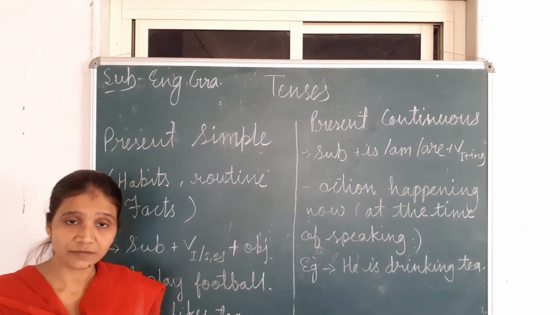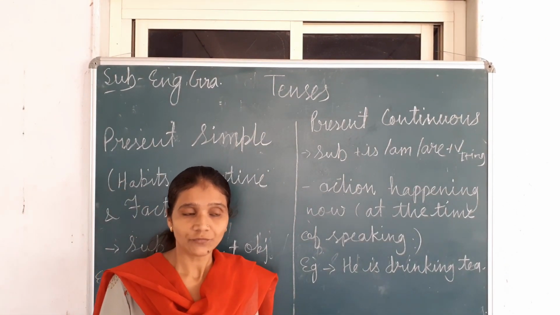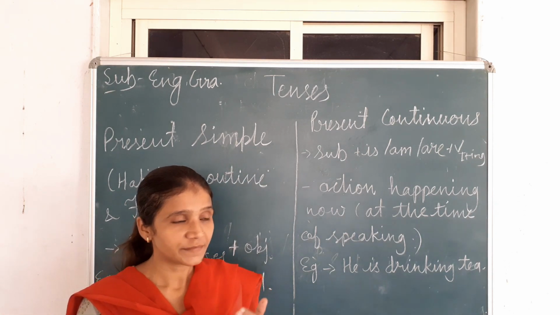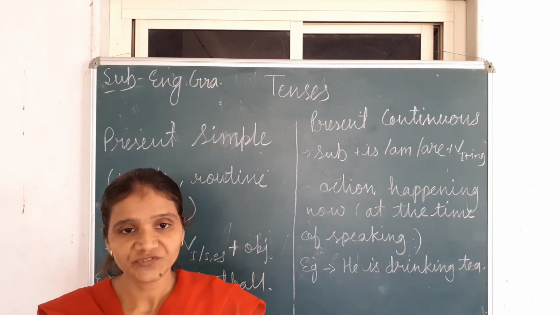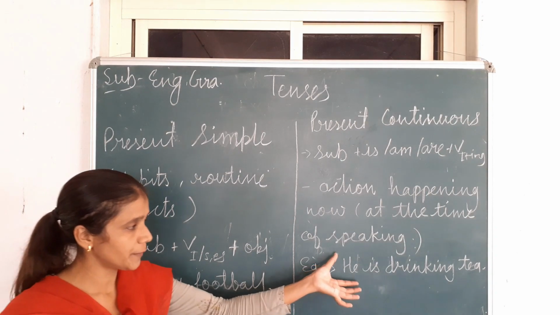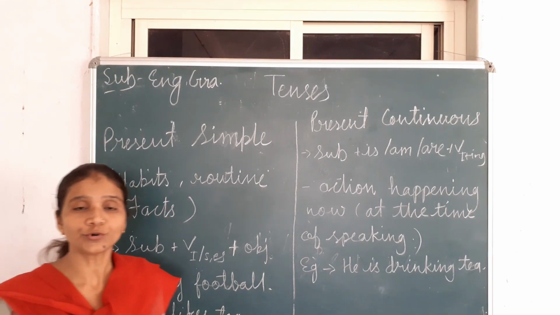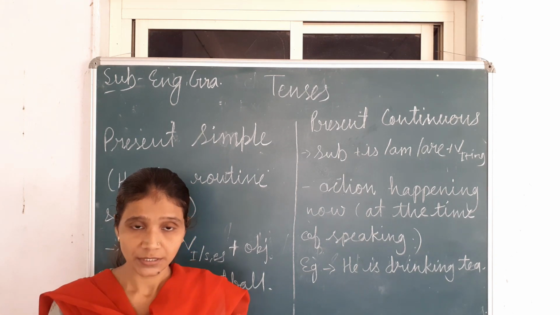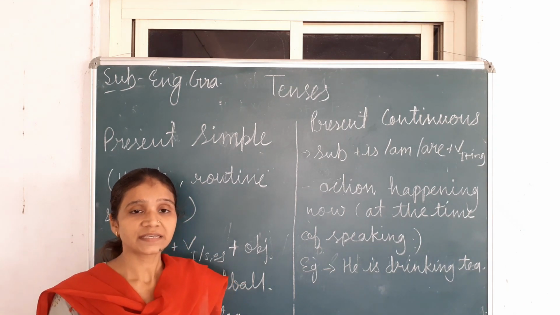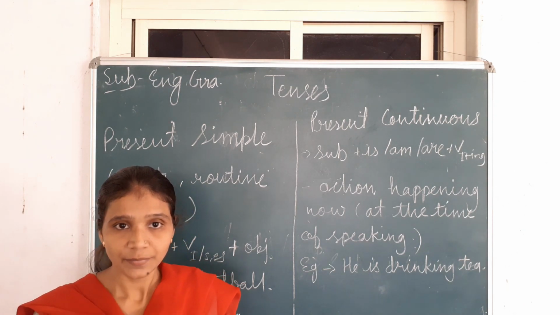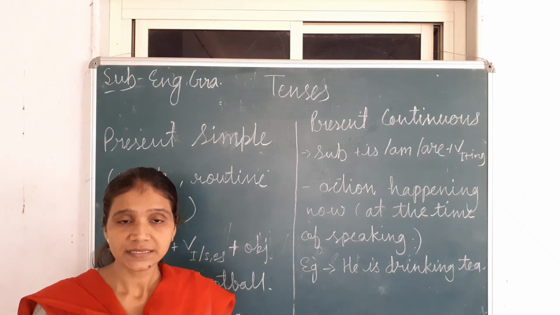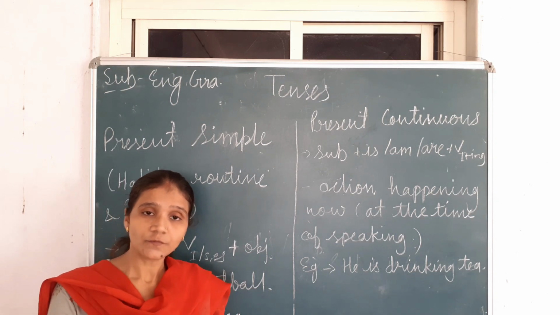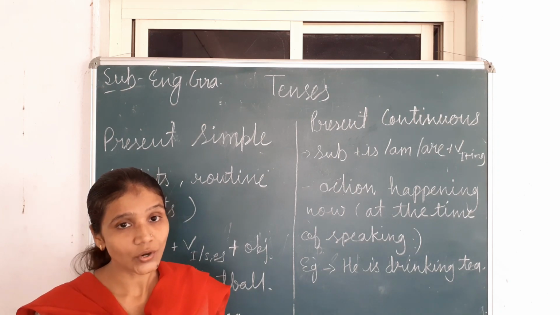Suppose we want to make an interrogative sentence, then in an interrogative sentence we have to use a WH word, then after the WH word we'll use the helping verb, then subject, then main verb, then object or complement. Actually there are two types of interrogative sentence. The first is WH question and the second is yes/no question. WH questions are the sentences which always start with a WH word. Yes/no questions always start with a helping verb, and in that type of question we can give the answer in yes or no.